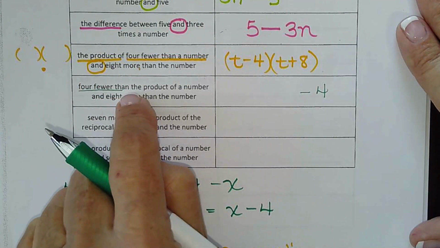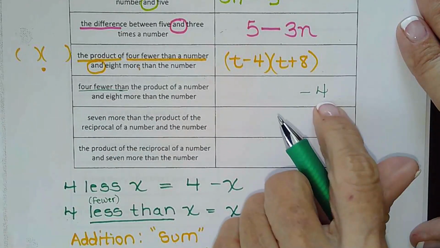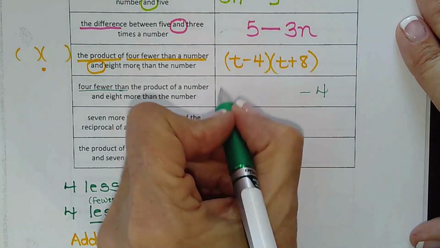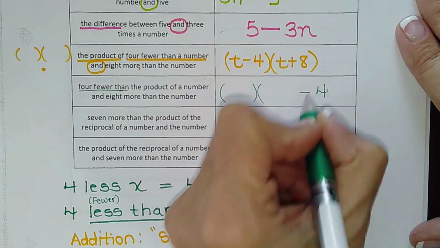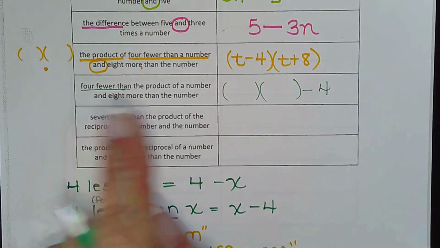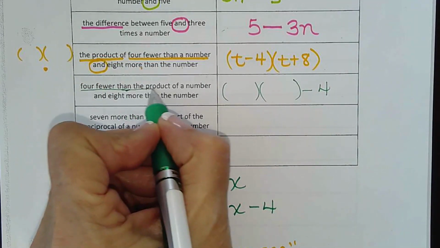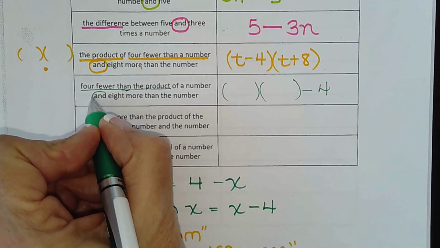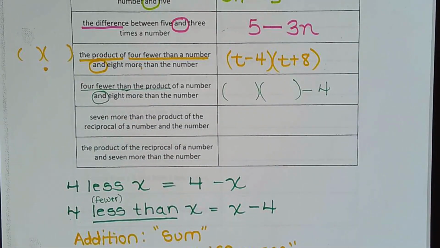So 4 fewer than says immediately put the 4 at the end. Product says do your 2 parentheses, and if you have to drop one or both of them later, fine, but you've got them there if you need them. So product's taken care of. Now we have to look for the word and. Always look for and when you have product, sum, difference, or quotient.